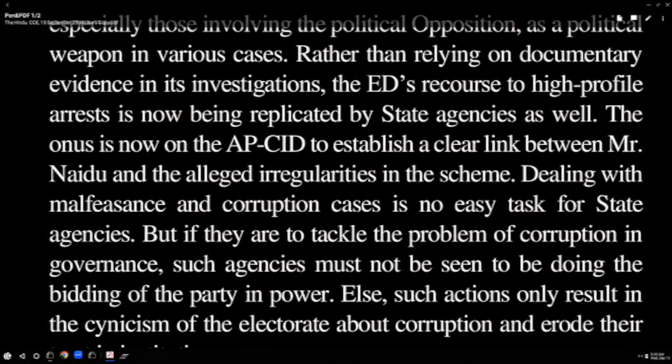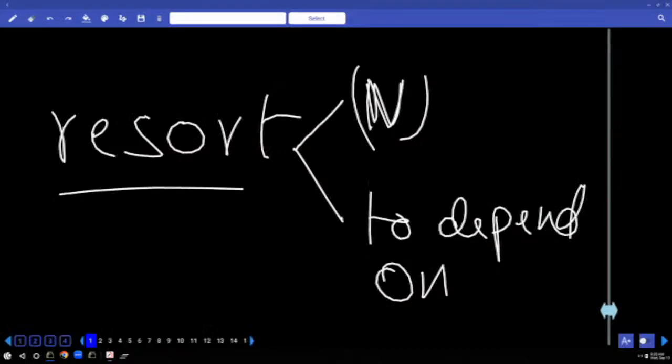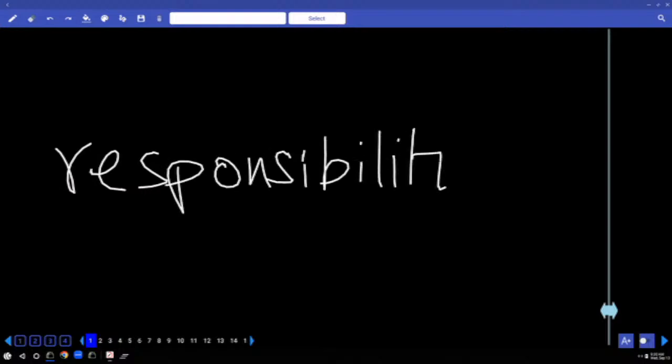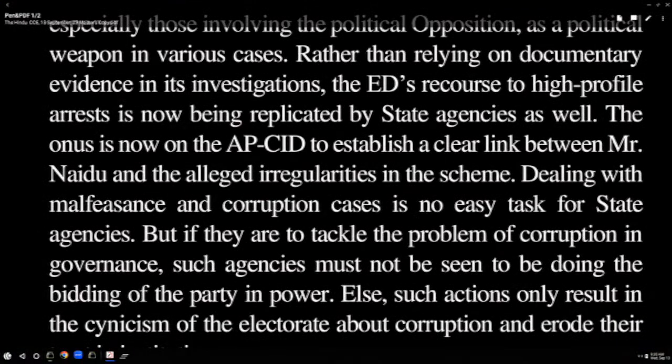The next sentence talks about some responsibility. There's one important word, the onus. Underline the word onus. Which part of speech is it? Right, noun. Onus means a responsibility. The onus is on you means what? The responsibility is on you. In this context, the onus is on what or which organization? The onus is now on the AP CID to establish a clear link between Mr. Naidu and the alleged irregularities in the scheme. They have to establish. That is their responsibility.